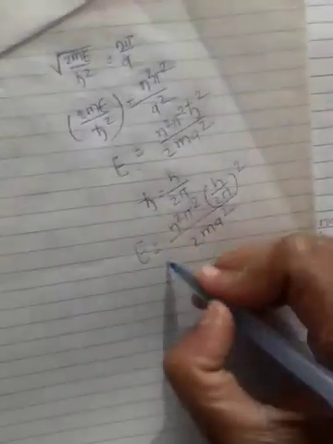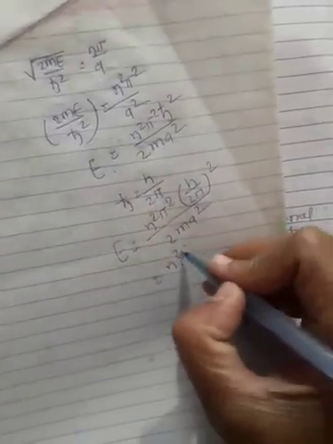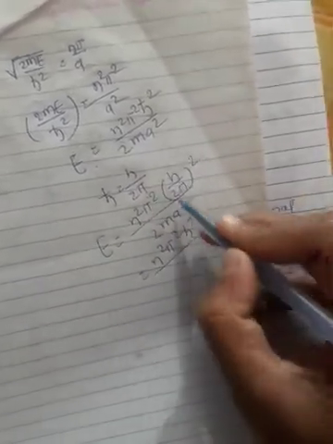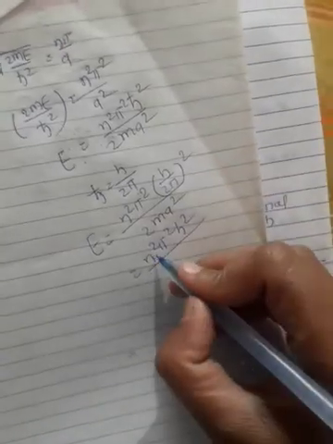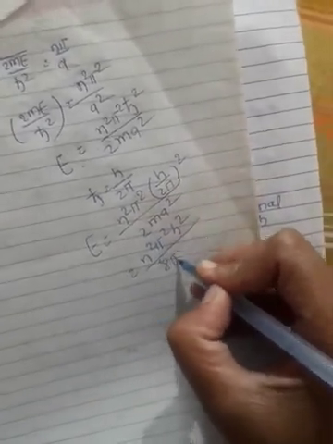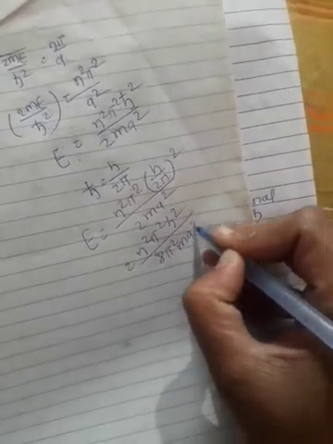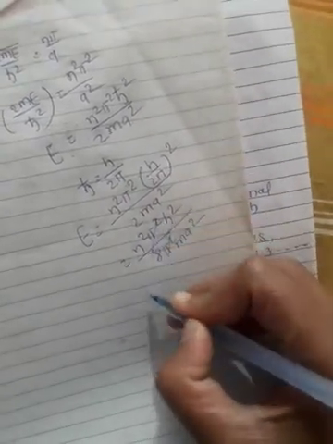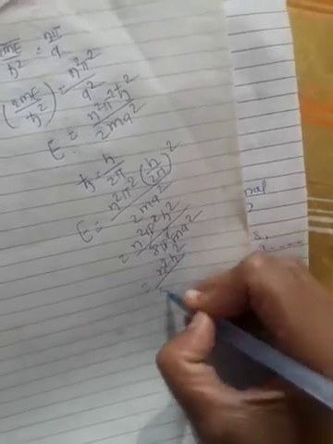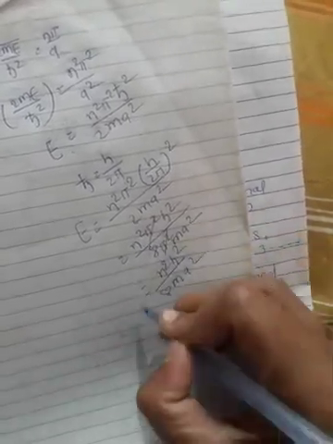Then we get n square pi square h square upon 2 pi square means 4, and 4 into 2 means 8 pi square m a square. This pi square gets cancelled. The remaining term is n square h square upon 8 m a square. This is also the energy.